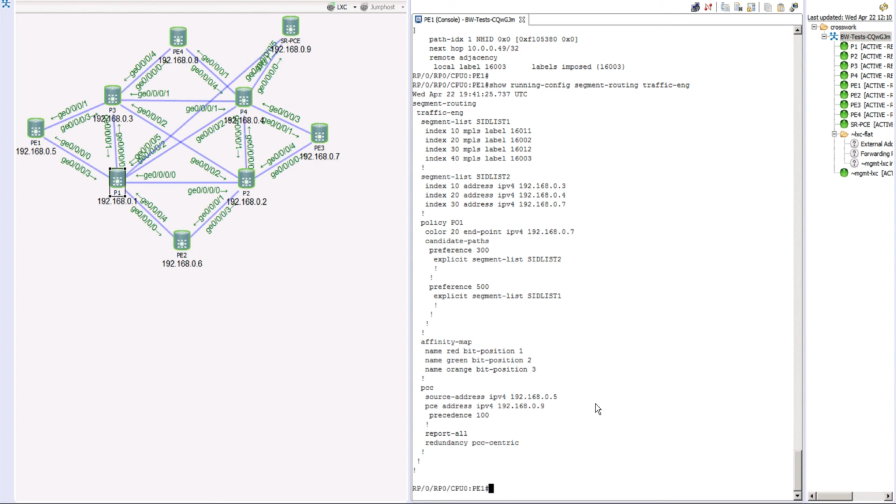You can see the policy is getting programmed in the forwarding table, so if we have any interesting traffic, we can use that. You can also configure static routes towards this SR policy if you need to, and that way you make sure your traffic is always steered using that TE tunnel to your destination.